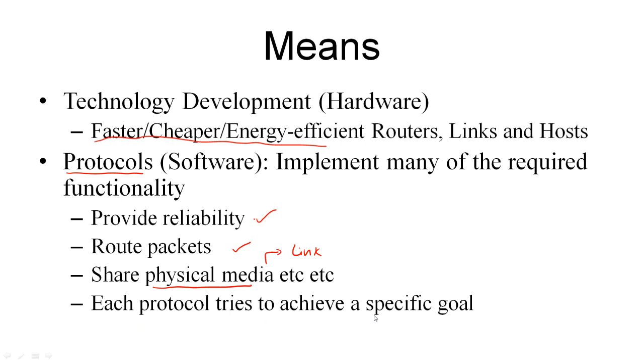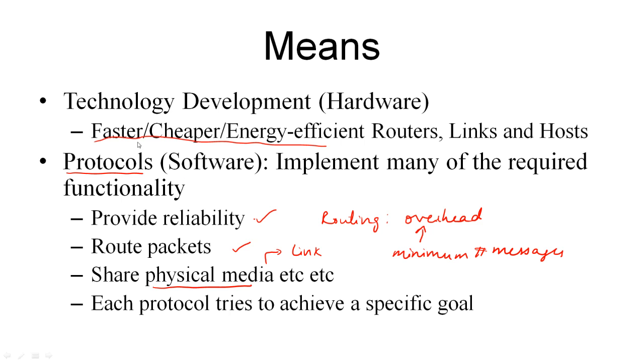Now, each of those protocols has a very specific goal. For example, when you're designing routing protocols, one of the goals could be to minimize overhead. What do I mean by this? Basically, send minimum number of messages such that you determine the paths that the packets have to take to go from a source to a destination. Now, if each protocol achieves its specific goal, this in turn helps to achieve the overarching goal, that of efficient, robust, and scalable communication.